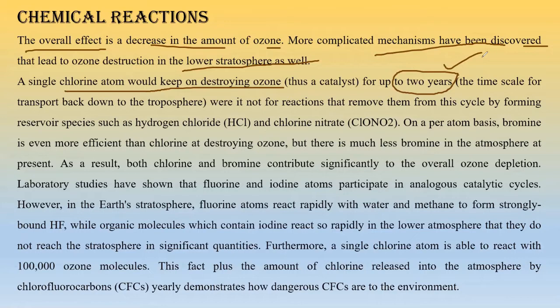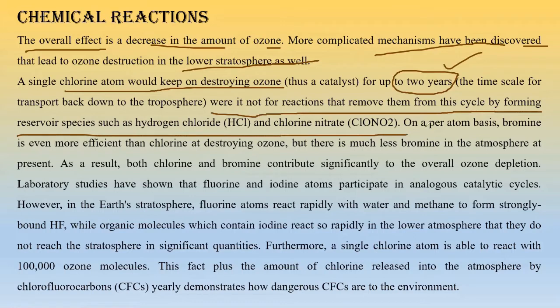The time scale for the transport back down into the atmosphere would be long, were it not for reactions that remove them from the cycle by forming reservoir species of HCl and chlorine nitrate. Now if species like hydrogen are present, then they will form HCl, or chlorine nitrate will be formed, and then they will be removed gradually, right?